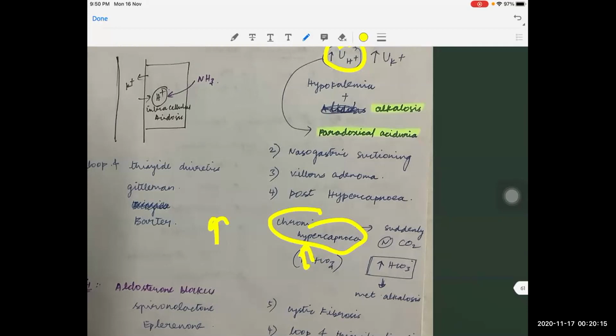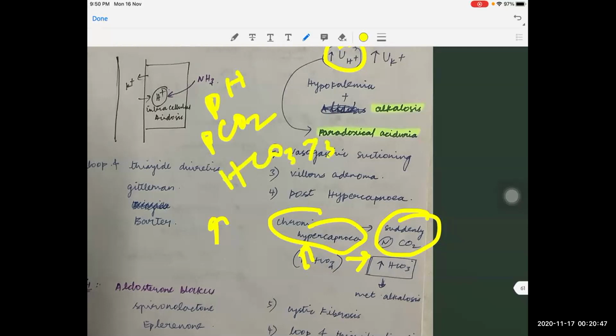By some interventions, by giving either medications or when the patient is on a ventilator, we suddenly change the settings and suddenly bring the carbon dioxide to a normal level. But when we bring this carbon dioxide to a normal level, the kidneys are slow. They cannot adapt very fast. So still the patient will be having increased serum bicarbonate. When we take an ABG, the pH may come to normal, the PCO2 may come as normal, but the bicarbonate will still be more than 30, and we will be diagnosing it as metabolic alkalosis.